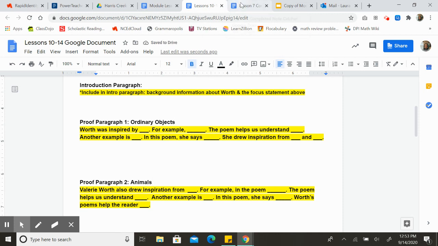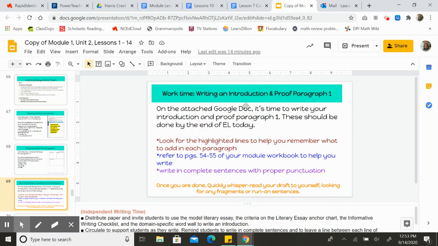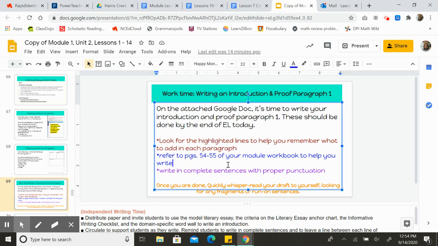All right. So, a couple quick reminders. Look for the highlighted info to help you remember what to write. Use pages 54 and 55 of your module workbook to help you write and complete sentences. Your sentences need a subject and a predicate. They shouldn't be fragments. They shouldn't be run-ons. And remember to include proper punctuation.